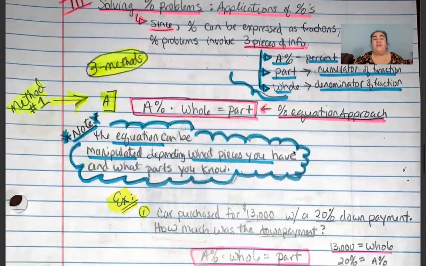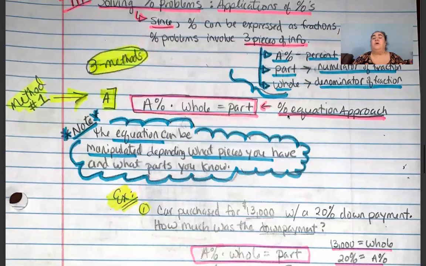Now, the first method we have is where we use what's called the percent equation approach. This equation is extremely useful, and I strongly recommend that you memorize it. This is what we call the percent equation. The percent equation says that a percent, a being any percent, times the whole of what you're talking about is equal to the part represented by that percent.